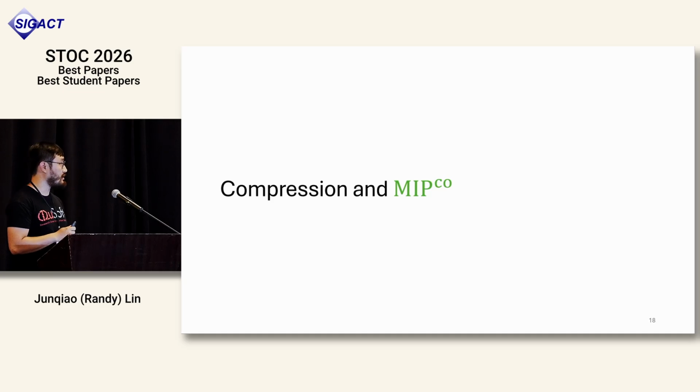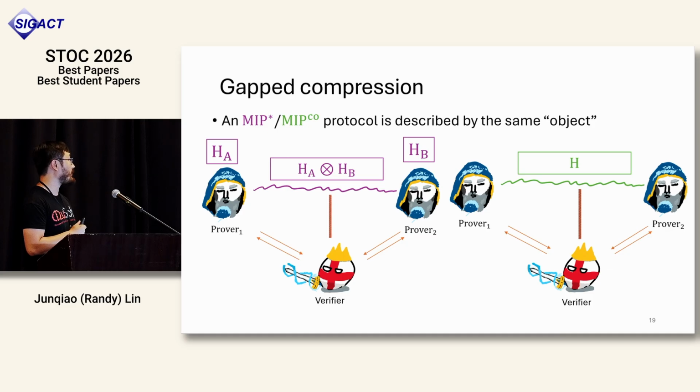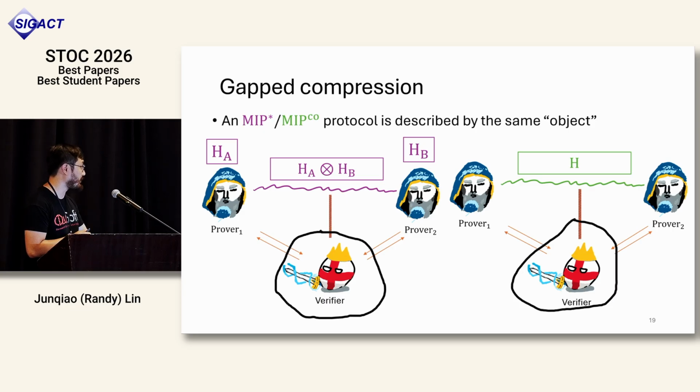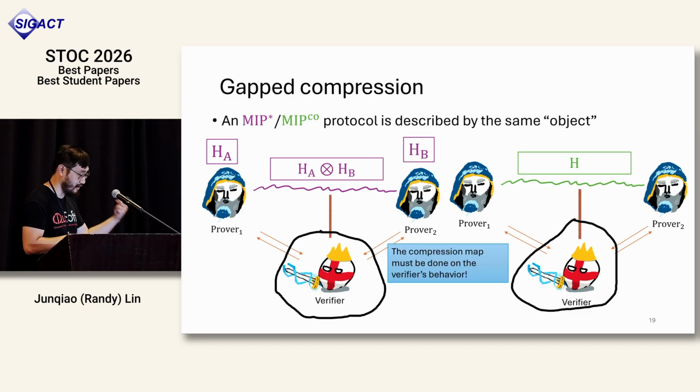Okay, so now going back to this MIP model. In order to define a notion of compressibility for the MIP star/MIPco model, we have to first figure out what the complexity is. And if you stare at it carefully, the complexity relies on the runtime of the verifier's behavior.